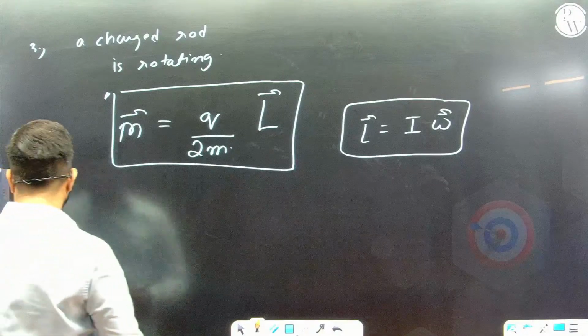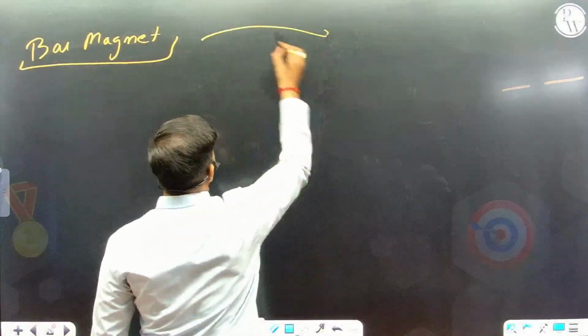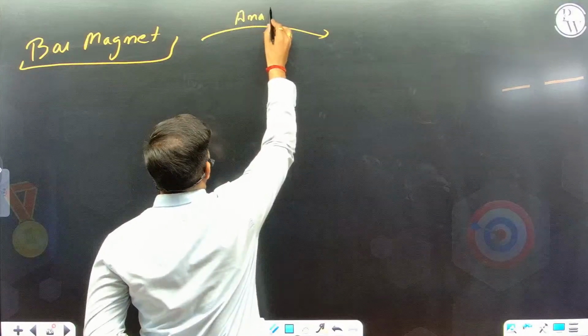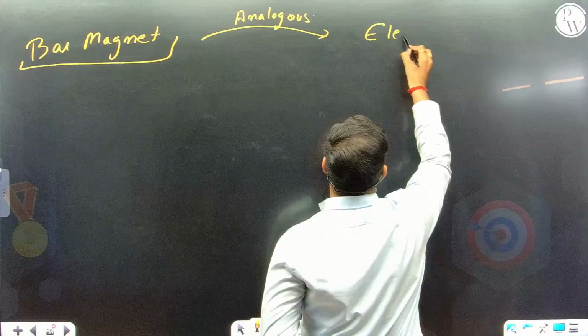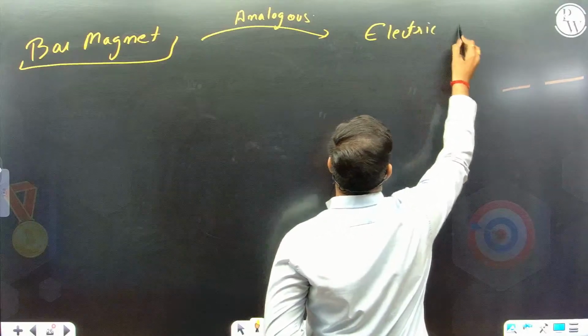Okay, alright, fine. One more thing, there is bar magnet, and magnetic moment plus the concept of bar magnet is just analogous to an electric dipole.